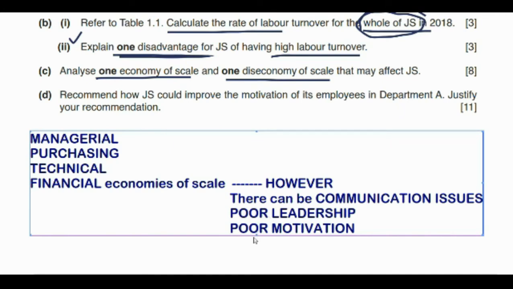There can also be poor motivation because, like they mentioned, JS has branches in every town, and the workers might not feel part of the whole organization. They might feel alienated, and boredom was also another reason why these workers were leaving the organization. So choosing from these, we can easily answer this question.